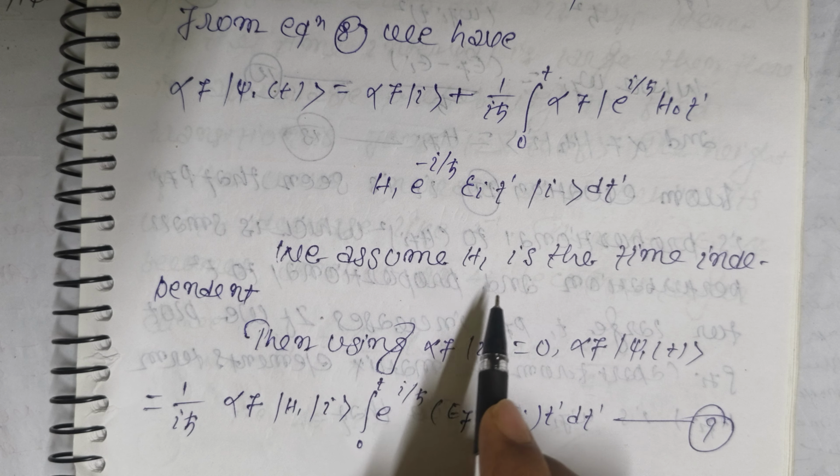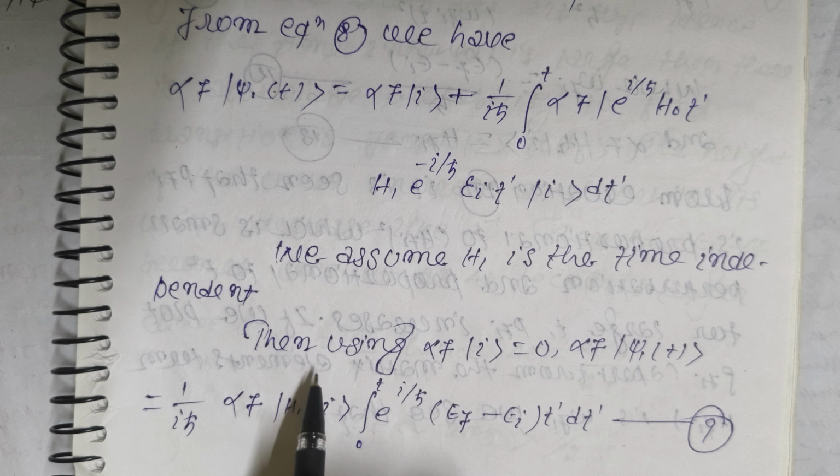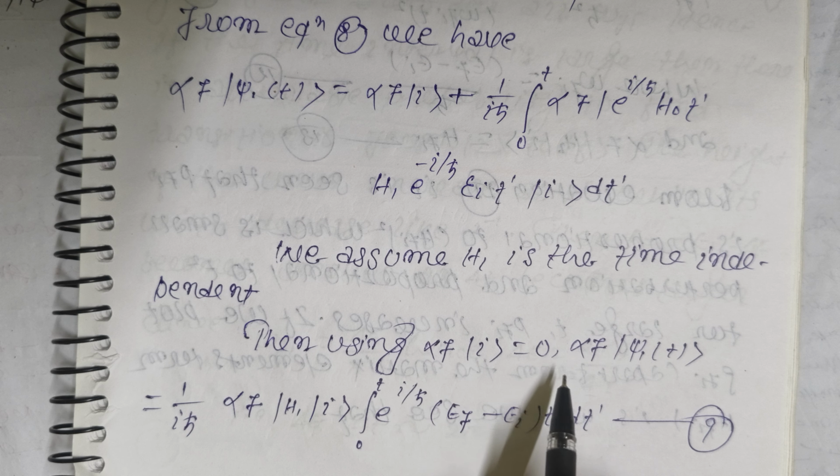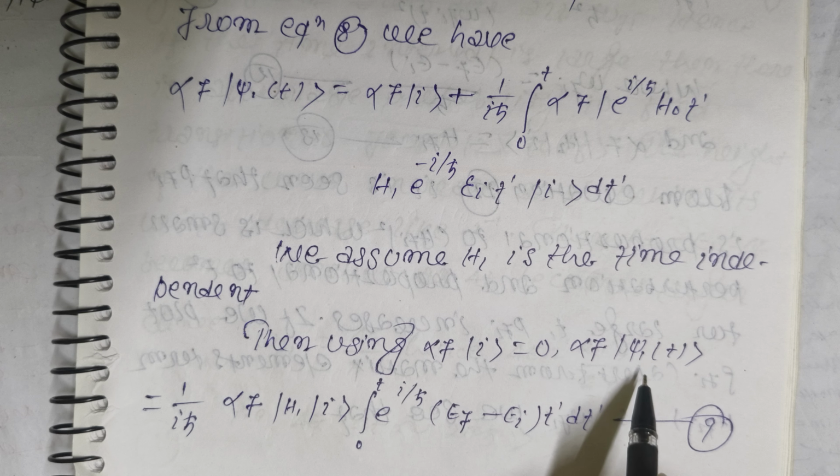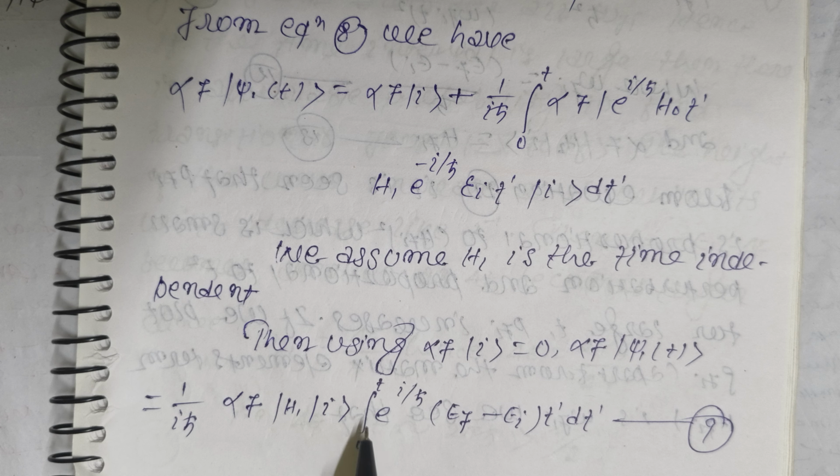We assume H1 is time independent, then using <f|I> is equal to 0, <f|phi 1 t> is equal to (1/iħ) <f|H1|I> integration 0 to t of e to the power of (i/ħ)(EF minus EI) t' dt'. This is equation 9, friends.